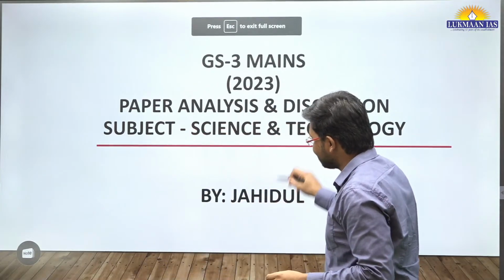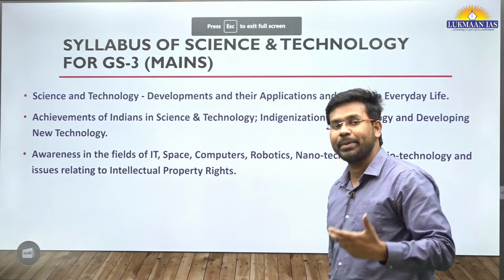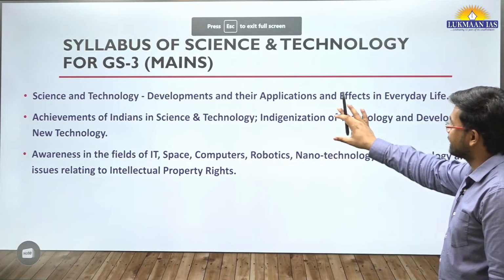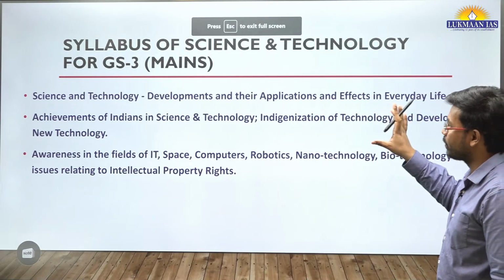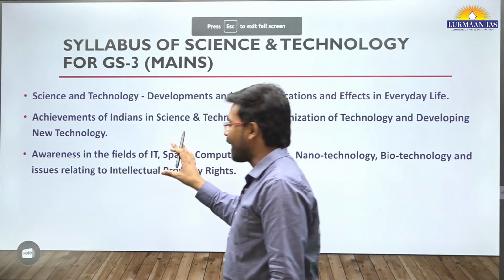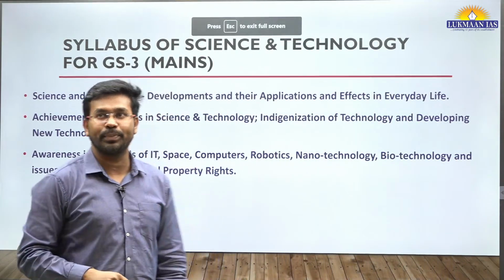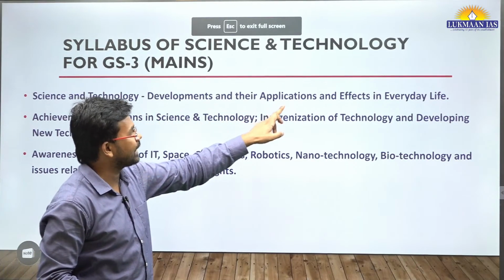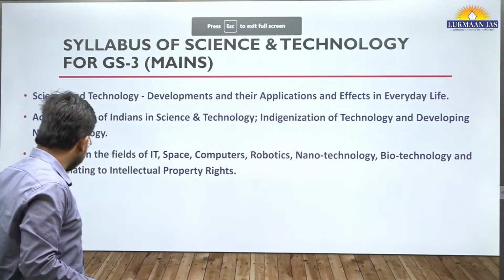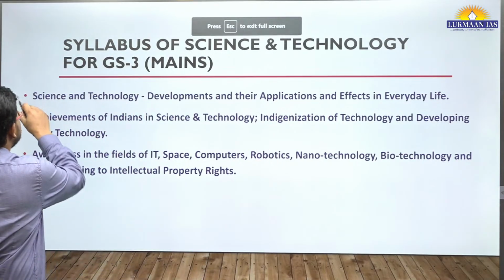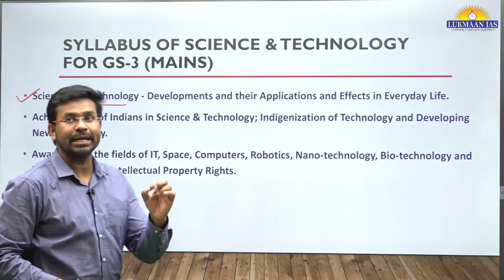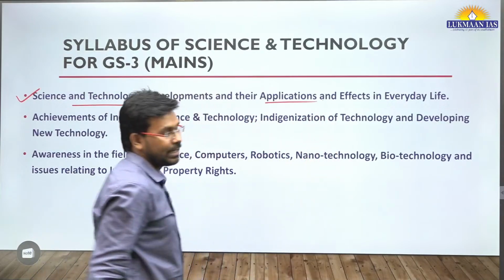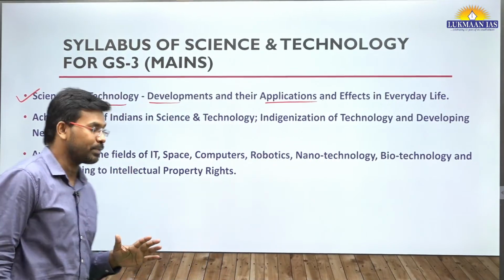Let us quickly see the number of questions that have been asked. Before that, let us go through the UPSC syllabus. So this is the syllabus of science and technology. Prominently it has three different lines. One of the lines says: science and technology developments and their applications and effects in everyday life. The first line of the syllabus itself tells us about the importance of reading current affairs related to science and technology. This is the first part of the syllabus.